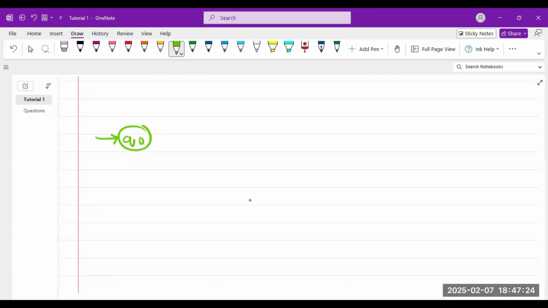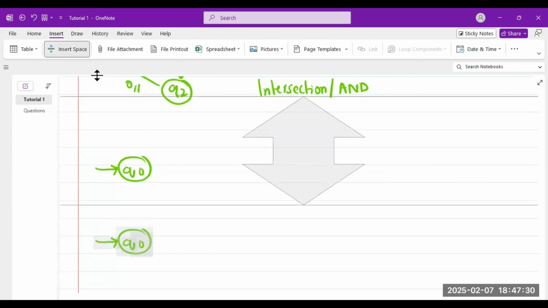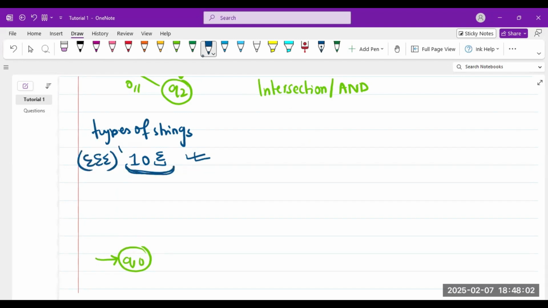At Q0, let's first discuss one more thing before I start making it. One thing that I wanted to get clear is what the types of strings in this language are. The types of strings could be that I get 1, 0 and something after it. Something means that it must be divisible by 3. So I get the substring and then any digit and it should be accepted. And this thing can be surrounded with anything divisible by 3 on both sides.